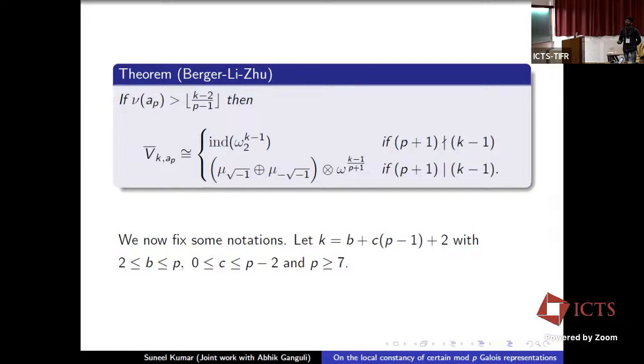Now we fix some notation. In our main theorem, k denotes b + c(p-1) + 2, with b lying between 2 and p, c lying between 0 and p-2, and p greater than or equal to 7. And we note that if we write k in this form, then the lower bound on slope in the result of Berger-Li-Zhu, generically, is c, and this is the reason why the condition slope greater than c occurs in the result of Bhattacharya and also in our result.